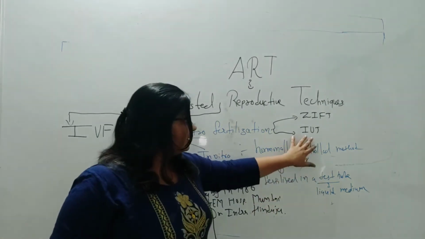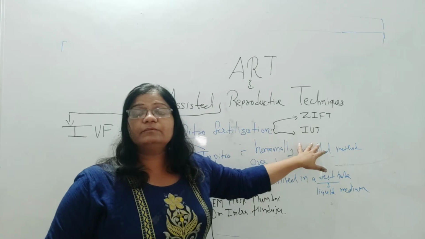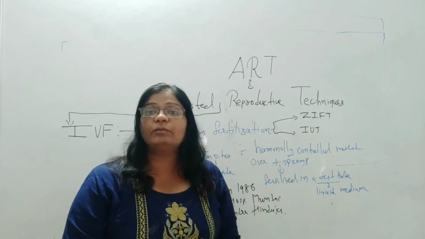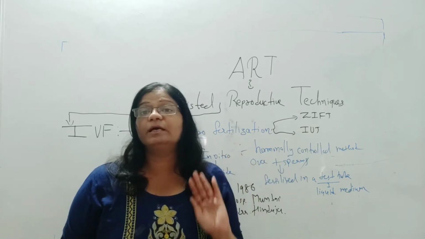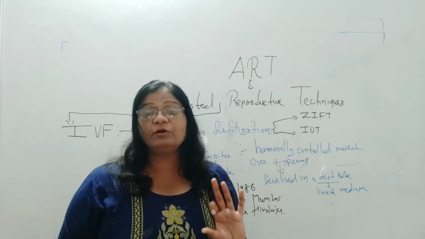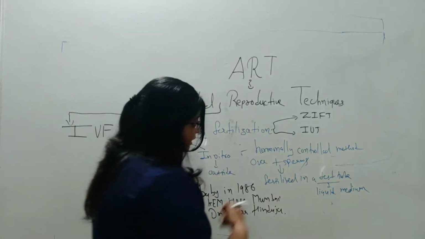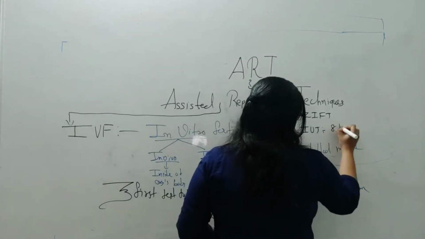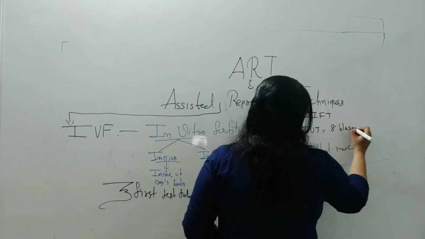Here not only zygote formation is needed, but the zygote is kept under observation till the formation of 8 blastomeres. We have studied 8 blastomeres in the human reproductive system.